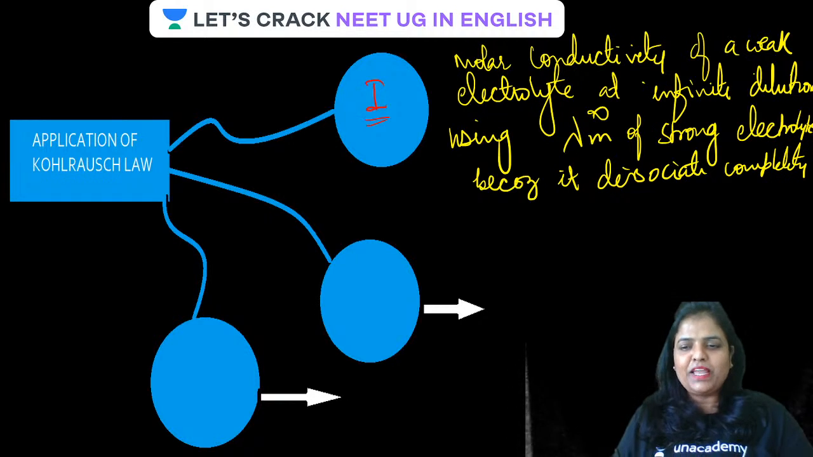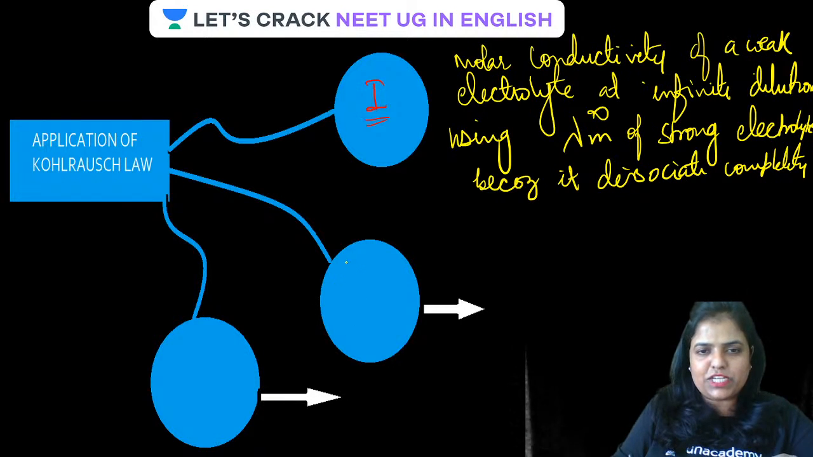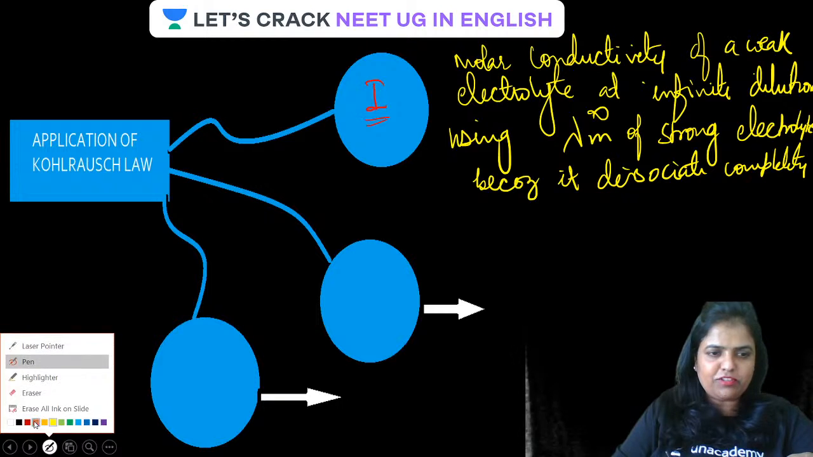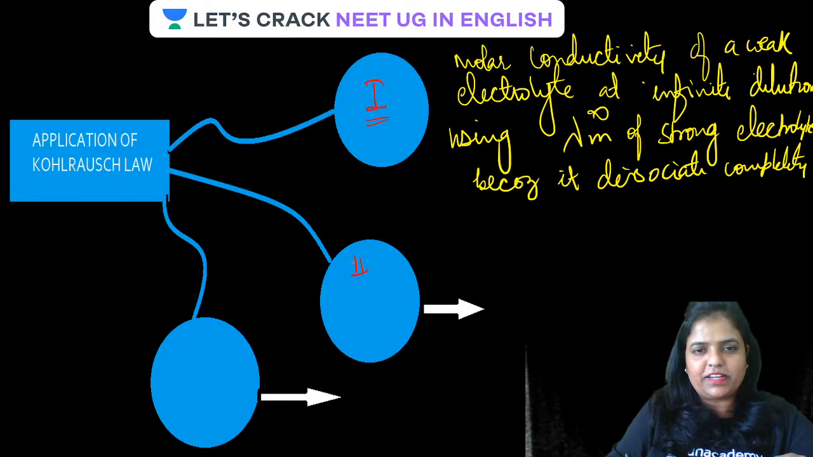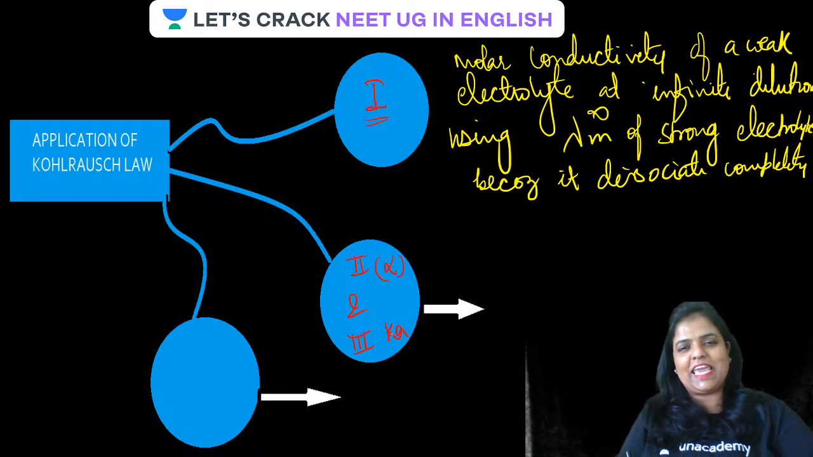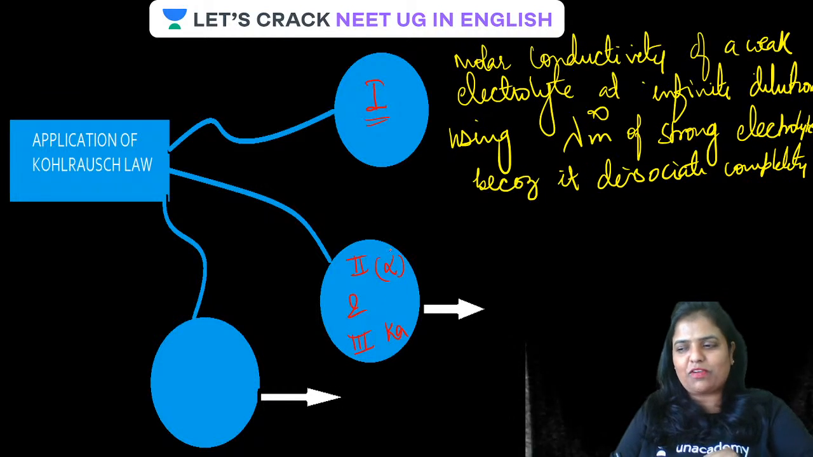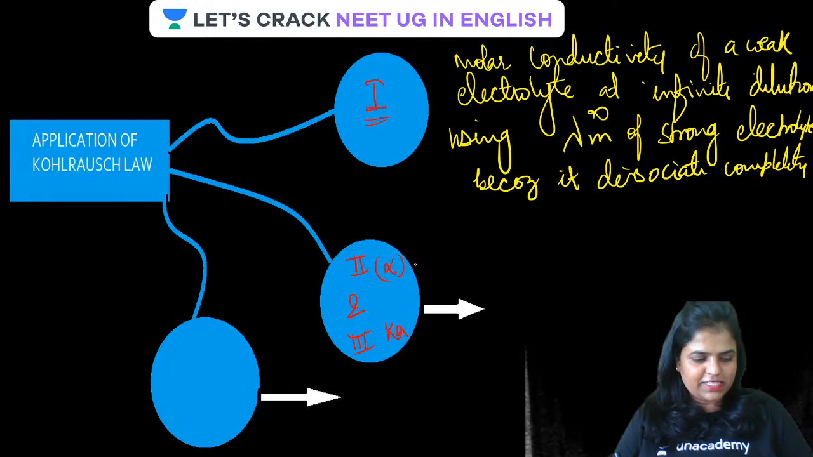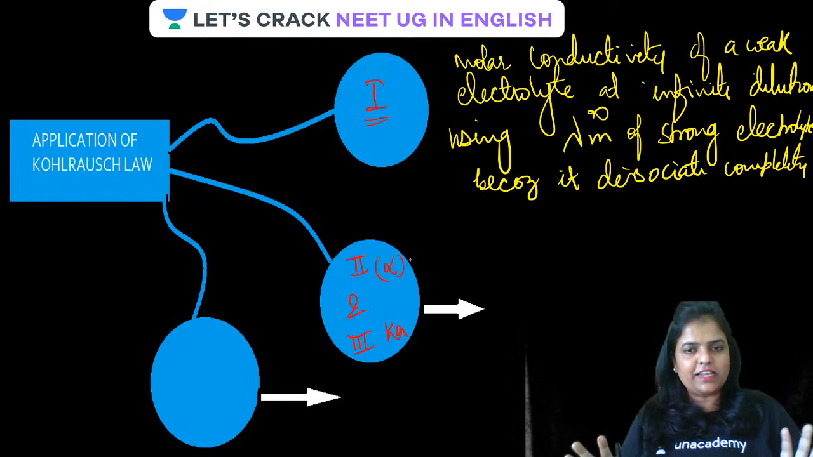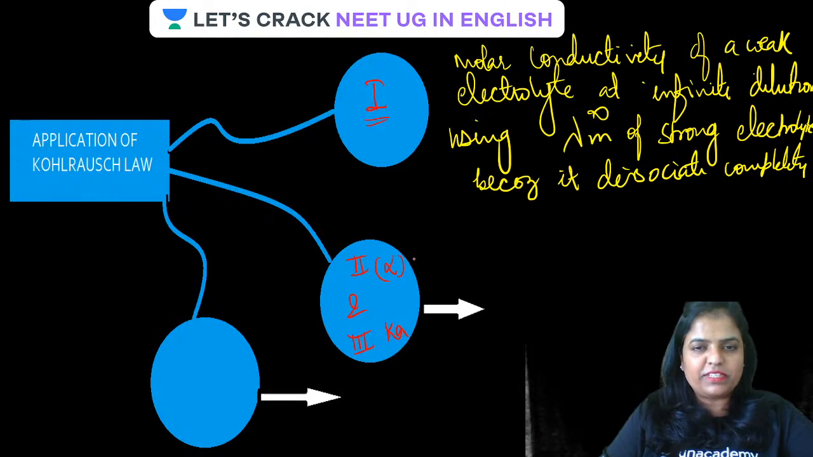Now the second application. The second and third applications are related to each other. The second application is to calculate alpha, the degree of dissociation, and if alpha is calculated, we can automatically calculate Ka, the dissociation constant. Is this clear? We are going to cover this one by one.